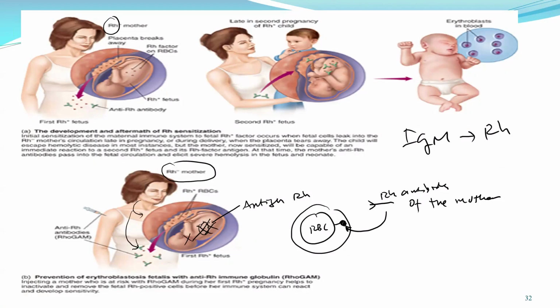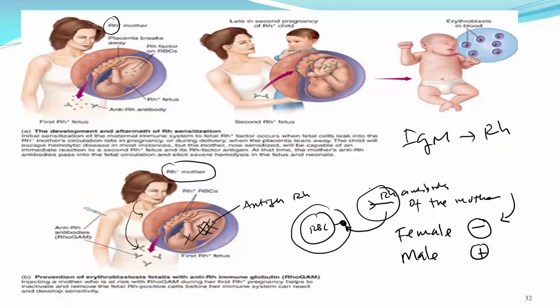hemolytic disease of the newborn. And again, the only scenario is if the female blood type is negative and the male blood type is positive, it might cause this HDN. Okay, so right now, actually, doctors can protect the female from it by injecting the antibody, to protect the baby from the mother's antibodies.